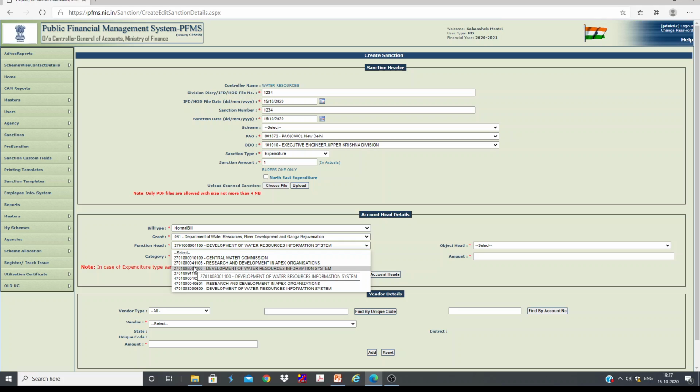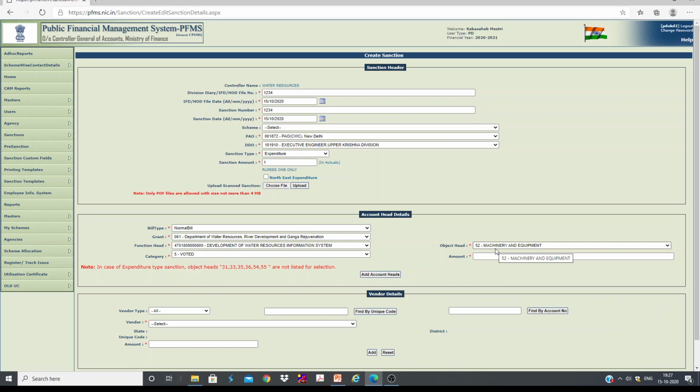The moment you select here 4701, you can see this is 2701, 8800 and 1100, and if you select the corresponding capital outlay, that is 4701, you will find only one head, that is M&E, machinery and equipment. So the budget which is going to be allotted under M&E will be used to book expenditure which is meant to create the assets, like purchasing computers. If you purchase a computer, that is going to be the asset of your office. Like purchasing any TNP articles, which is going to become an asset.